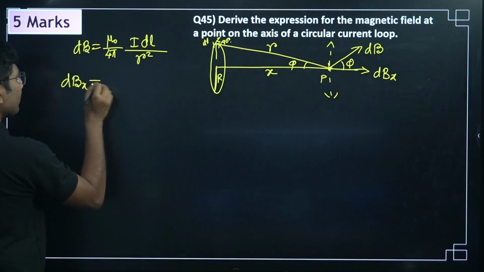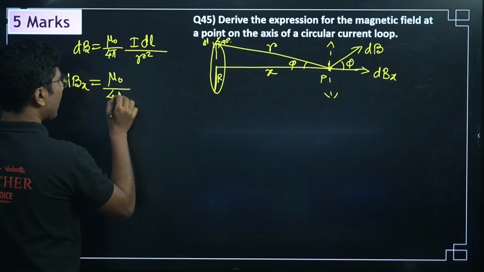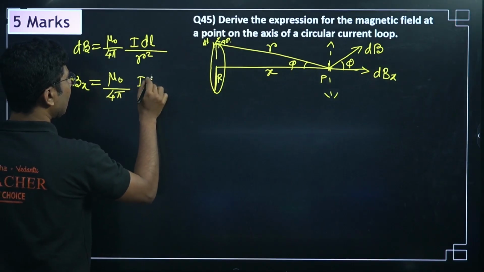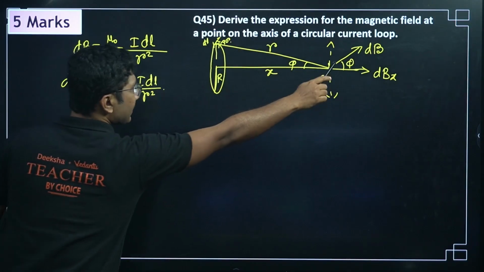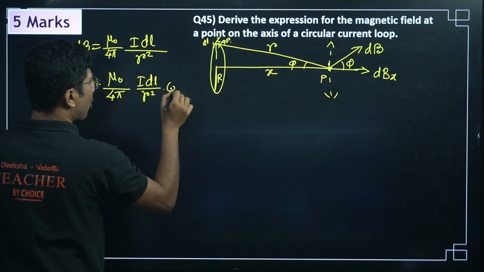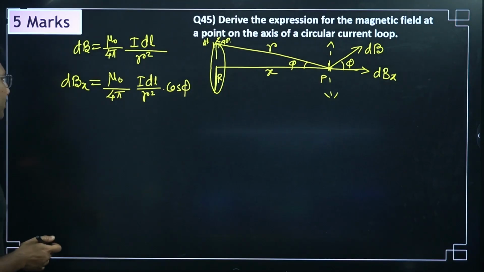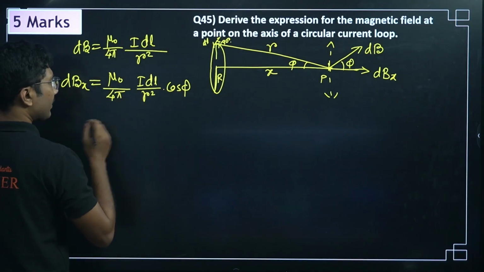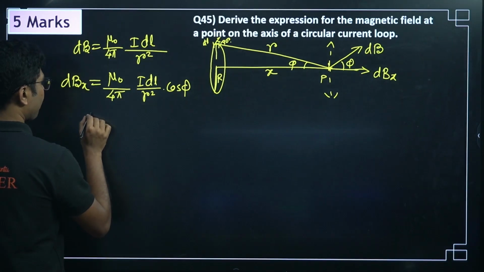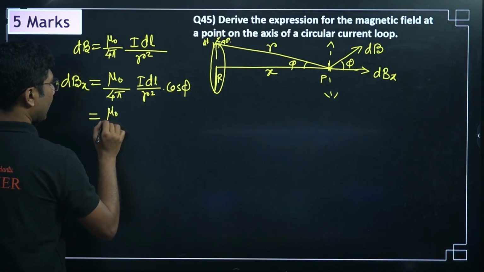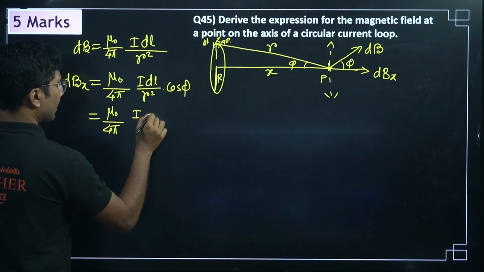So dBx equals mu naught by 4 pi, I dl by r square into cos phi, the cos component. So I dl by r square cos phi. Now put in all the values and we will finally calculate the total magnetic field. So mu naught by 4 pi, I into dl.